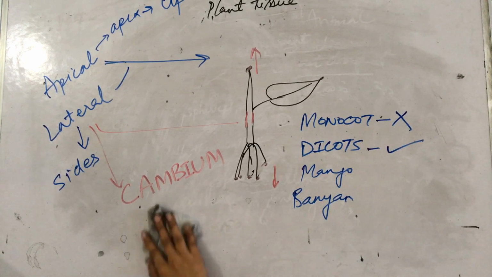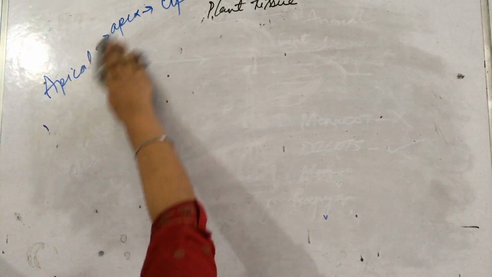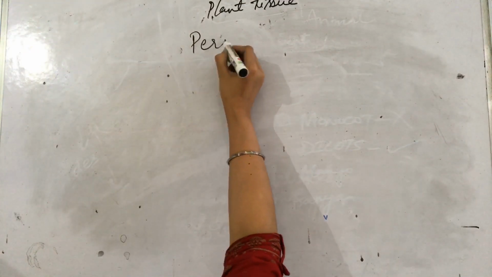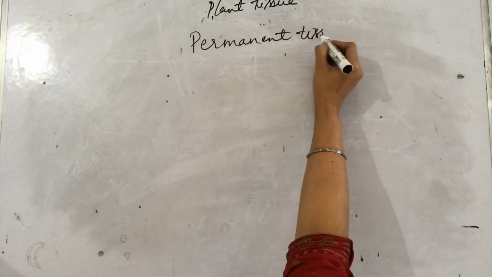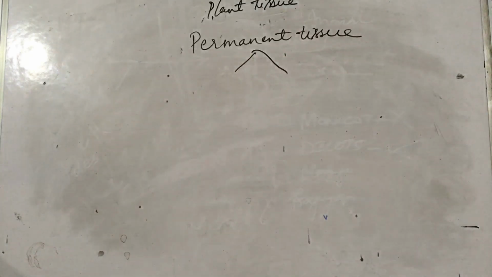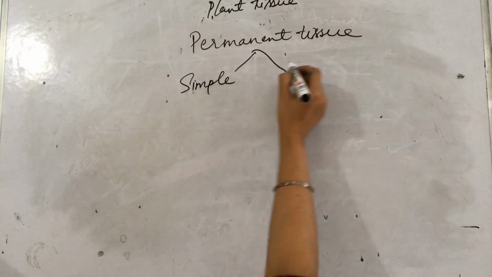Moving towards another type of tissue, that is permanent tissue. Plant tissue is of two types. We did meristematic. Now we'll deal with permanent tissue. Permanent tissue is again of two types. One is simple, another one is complex.